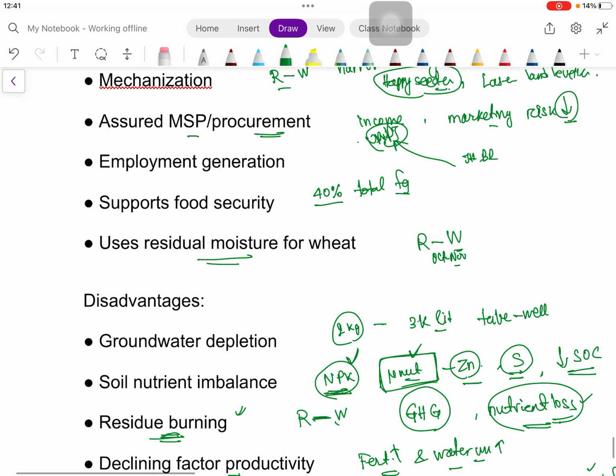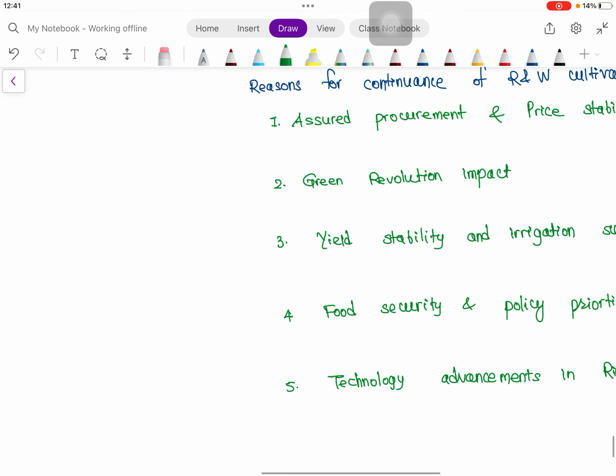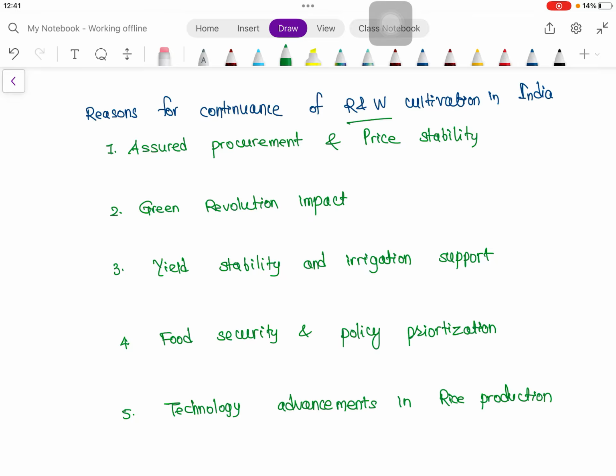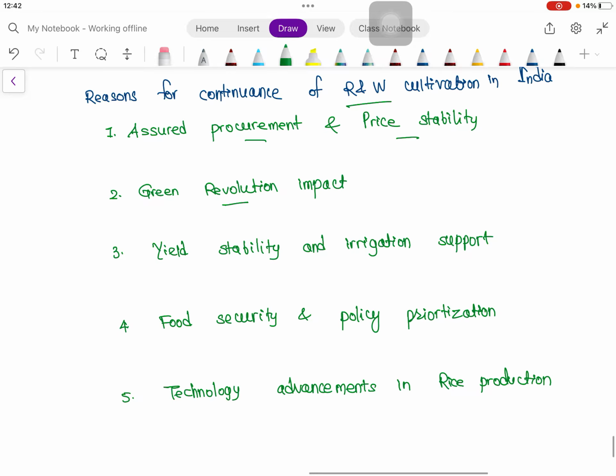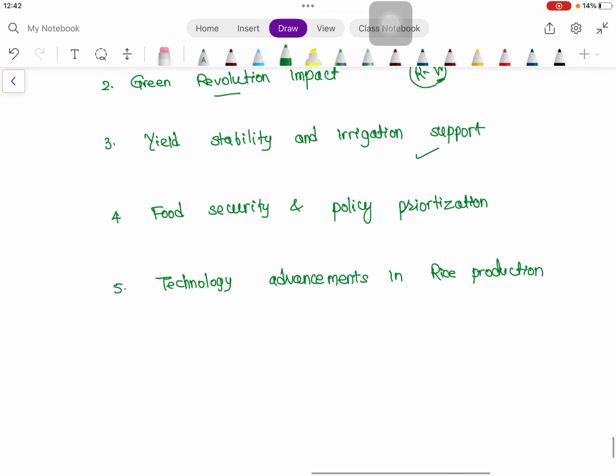Okay, one thing we can write is the advantage, why we are going for this, or the reasons for continuance of rice-wheat cultivation in India: assured procurement and price stability, we have already seen that. Green revolution impact, because the green revolution started in those areas with rice and short-duration wheat varieties. Then yield stability and irrigation support, we have already seen in the advantages section. Then food security and policy prioritization. Okay, whatever the MSP and other things are, they are based on this particular cropping system.